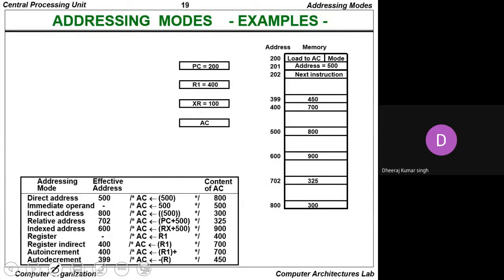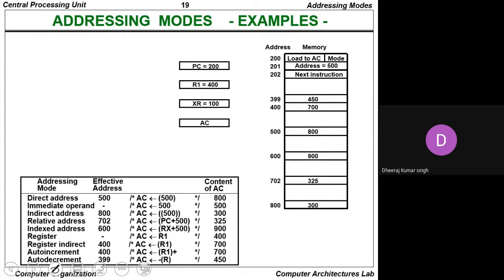Some of the numerical values have been defined here: PC equals 200, since we want to say that the program counter register contains the value 200, which is basically the address of the next instruction in the program. So PC is the address of the next instruction, R1 is a register with the value 400, XR equals 100, and the accumulator register is also presented here.